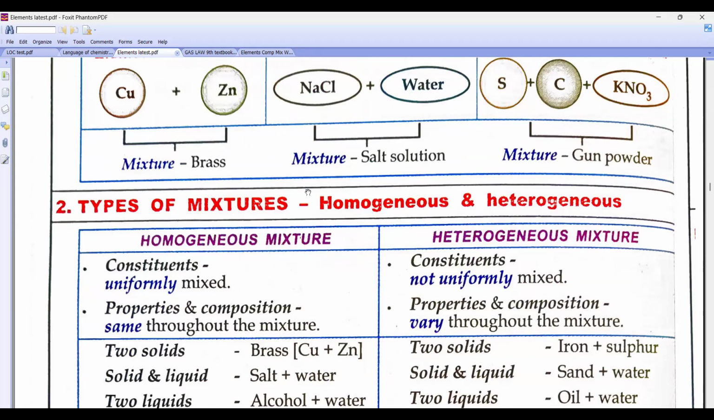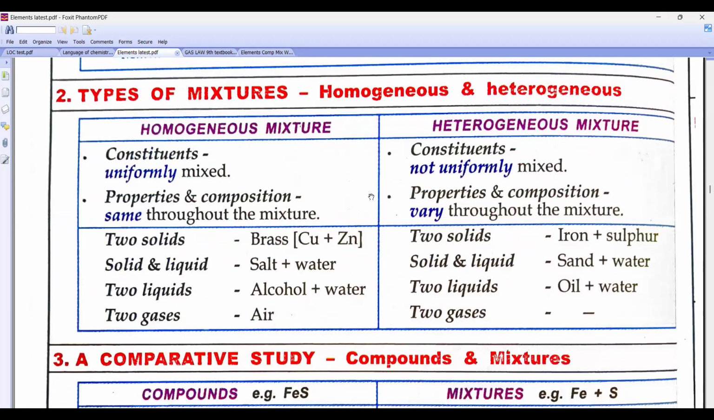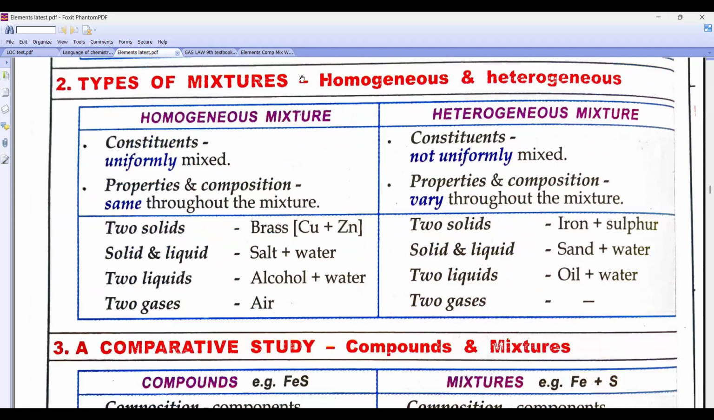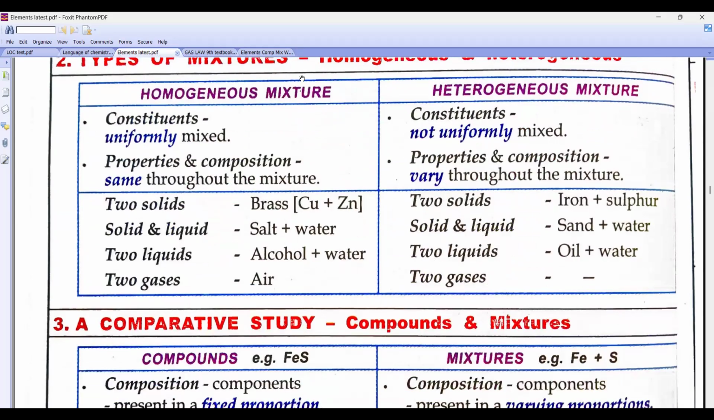Okay. Look, beta, we have done this. Acha, beta, they will ask you, give an example of a solid solution. So what will a solid solution be, beta? Solid and liquid, beta. Salt and water. Two liquids. If I mix alcohol, and a mixture of gases is what? Air. Air is a mixture of gases. All these are homogeneous. But if you want heterogeneous, then iron plus sulfur.